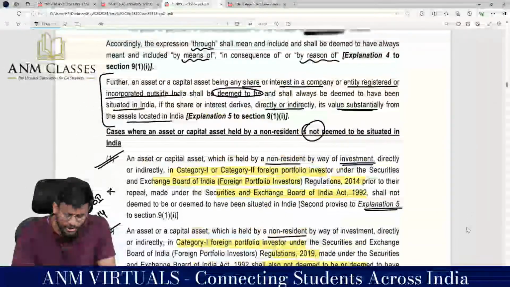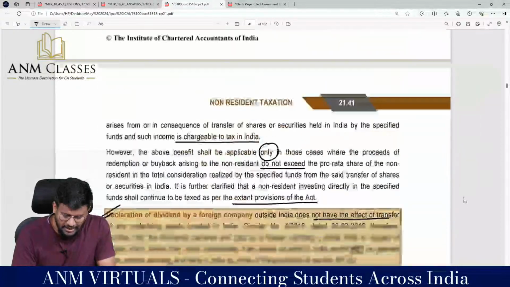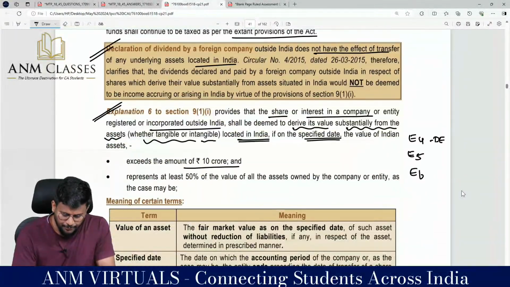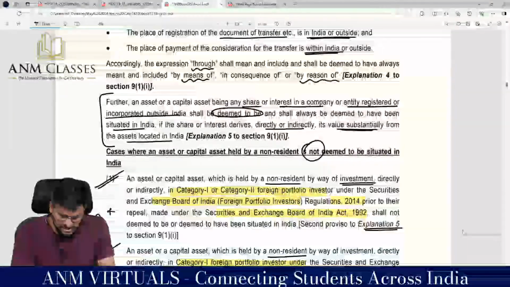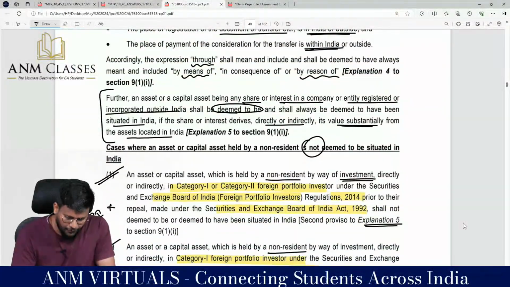That's why they brought Explanation 5, and they said that if you are investing in an Indian concern, or a foreign concern which derives its value from an Indian company, then also income is accrued or arisen in India. Sir, this is what Explanation 5 is.